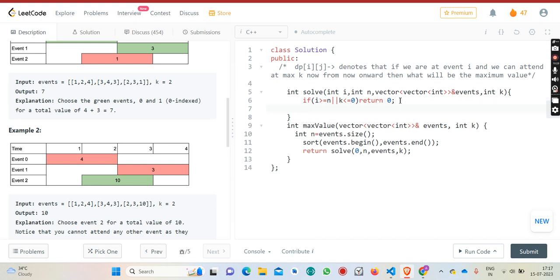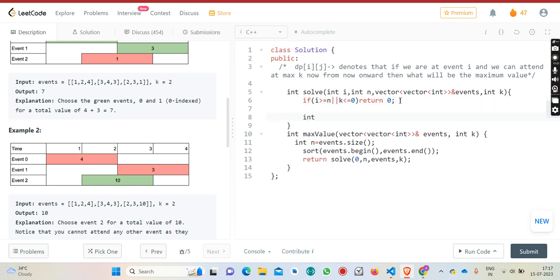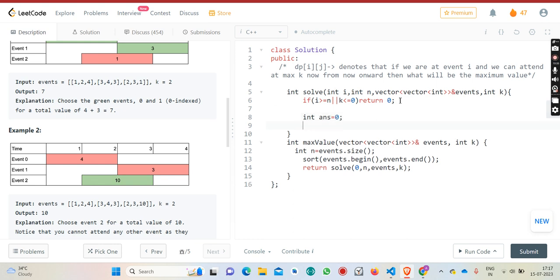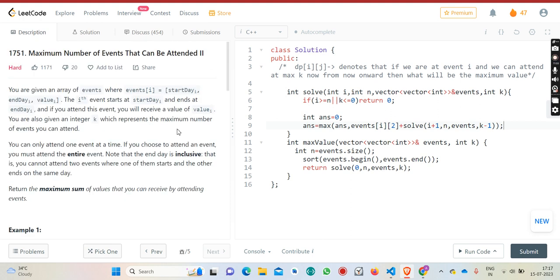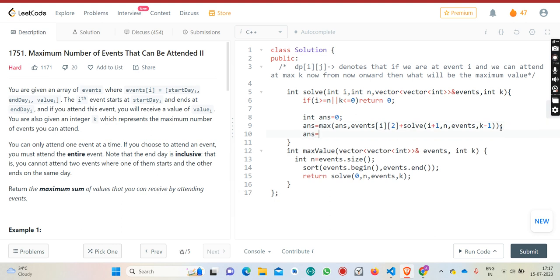Otherwise I will have two options. That's why I will say answer is equal to maximum of. First option is what? If I attend this, then I will get events of i plus 2, because the value is stored at index 2 of a particular event. And I will go further, n comma events comma k minus 1. Why k minus 1? Because I am utilizing one event, so obviously it would decrease by 1.